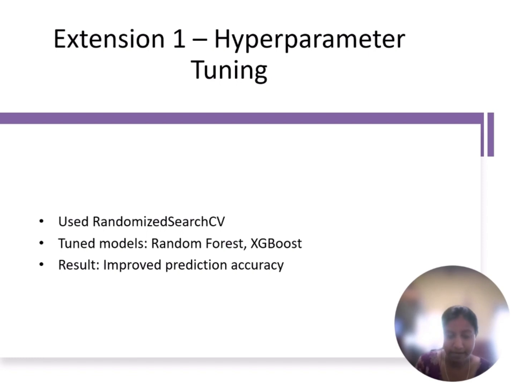For example, in random forest, we tune parameters like n estimators, which is the number of trees, maximum depth, and minimum sample split. For XGBoost, we optimized learning rate, gamma, and subsample. The results showed noticeable improvements in RMSE and R square compared to the default values.